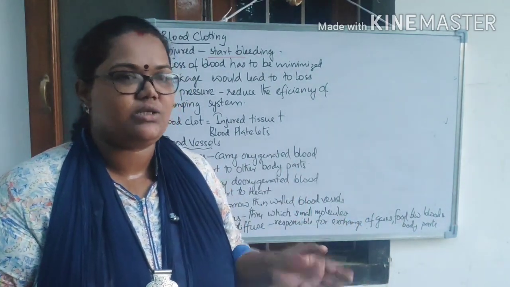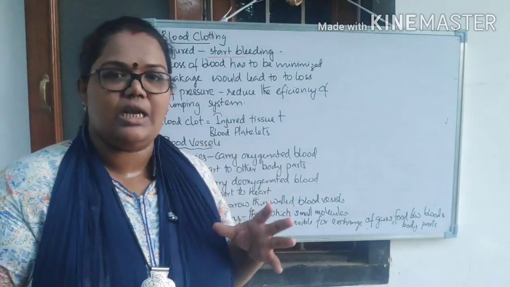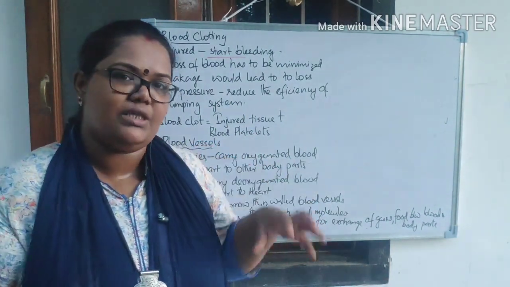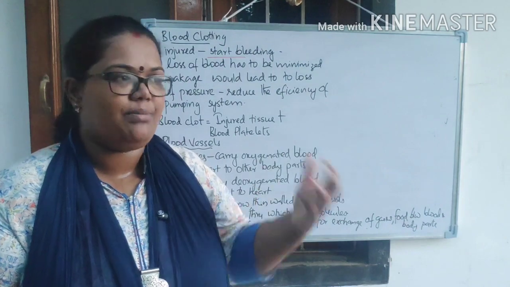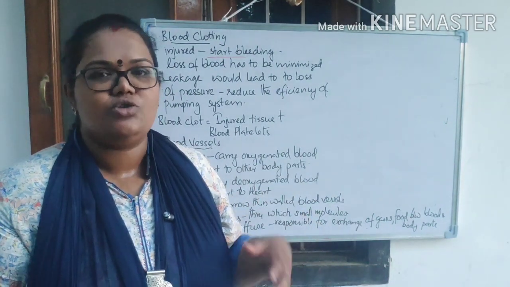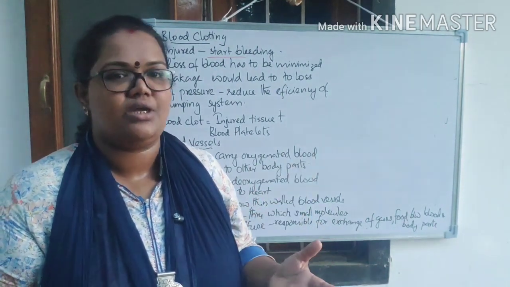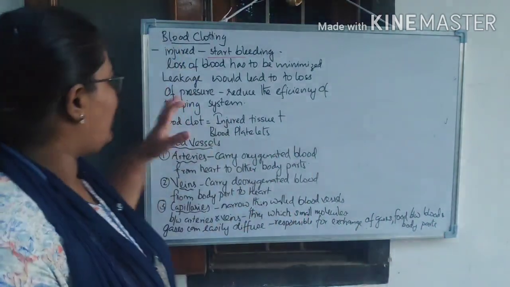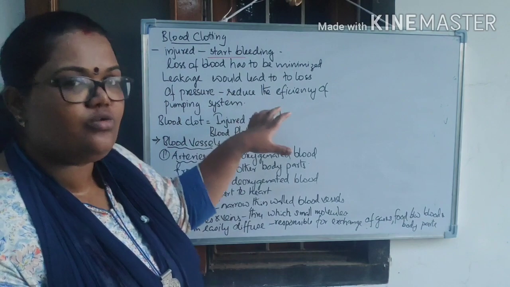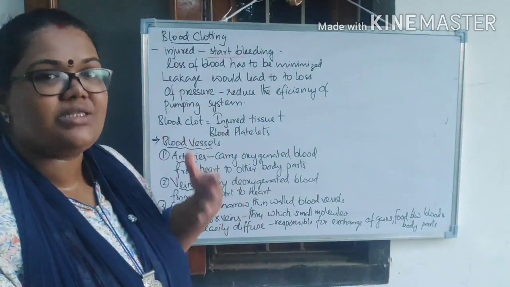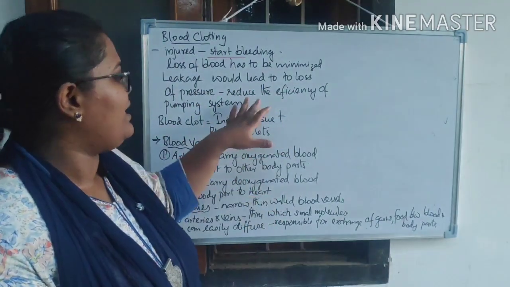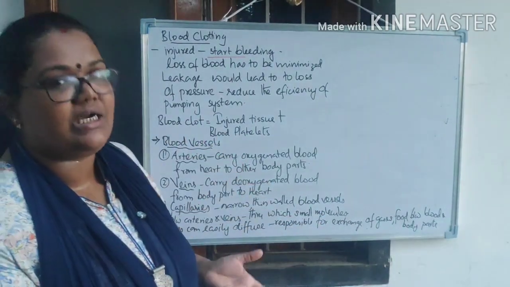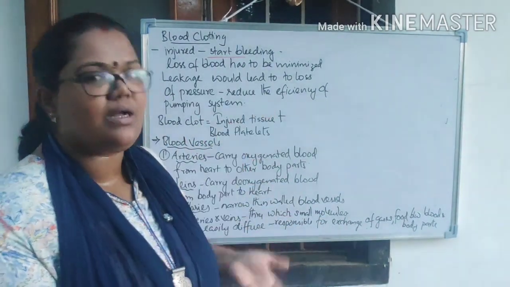Maybe you have experienced, if some leakage comes in any area, the pump cannot pump at the pressure it was pumping before, right? So that means it damages the total system. That's why the leakage leads to loss of pressure. That means there is a problem in the pumping, and it will reduce the efficiency of the pumping organ, that is the heart, right? Its efficiency decreases.